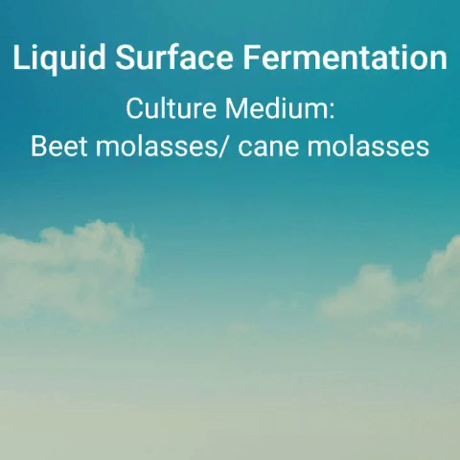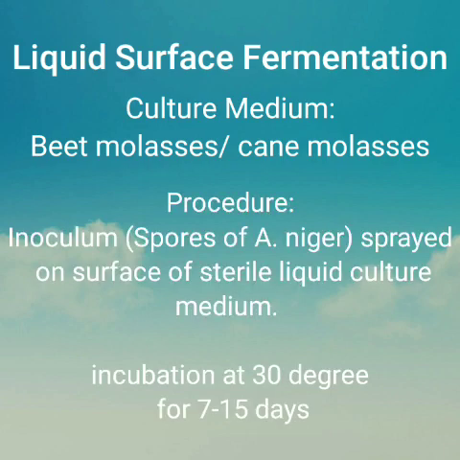Liquid surface fermentation. Culture medium used for liquid surface fermentation: beet molasses or cane molasses. Inoculum, that is spores of Aspergillus niger, are sprayed on the surface of sterile medium present in aluminum trays and incubated at 30 degrees for about 7 to 15 days. At the end of incubation, extraction is done.